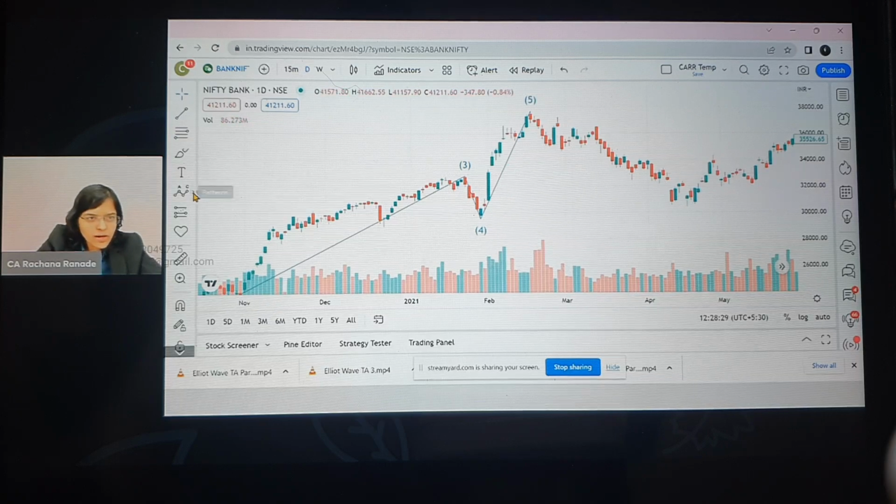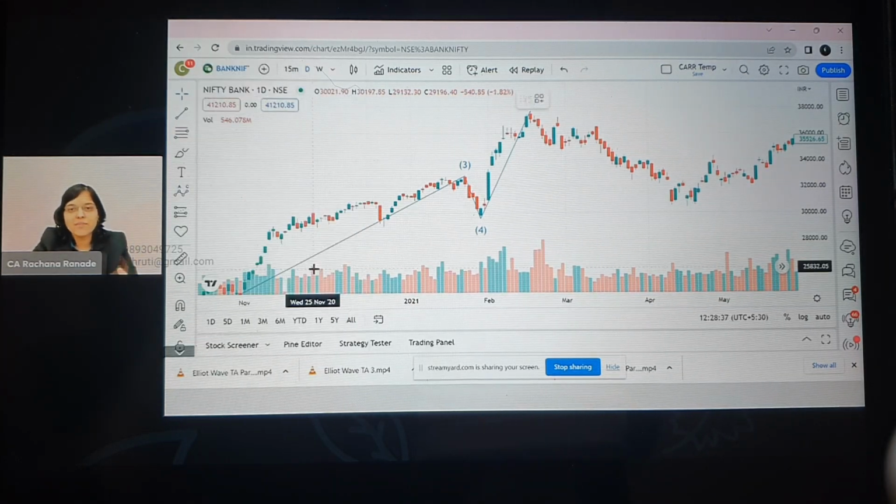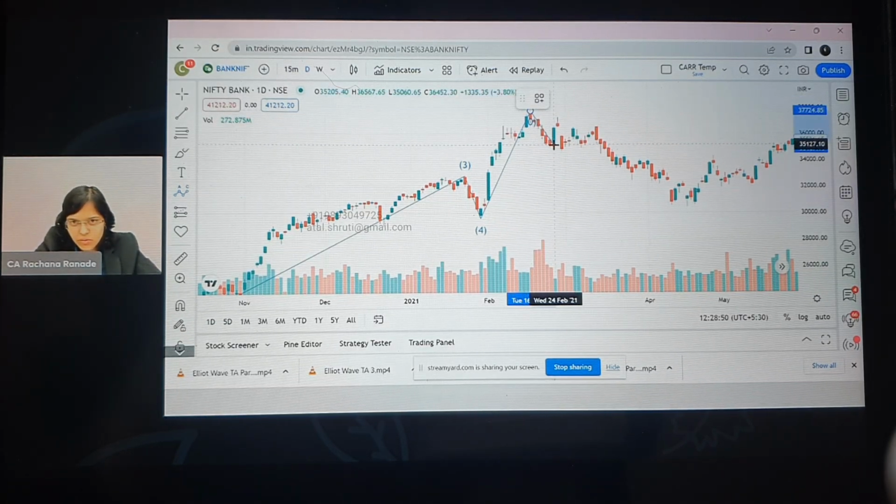Okay. So now here again I'm going to Elliott wave impulsive. This was 1, 2, 3, 4, 5. Now we are going to go to the Elliott wave correction. That is A, B, C. Okay. Where will our correction start? Where the impulse wave 5 has ended. Correct. So here I'll start somewhere around 16th of February. And from here I'll go down till maybe here, 26th of February roughly.